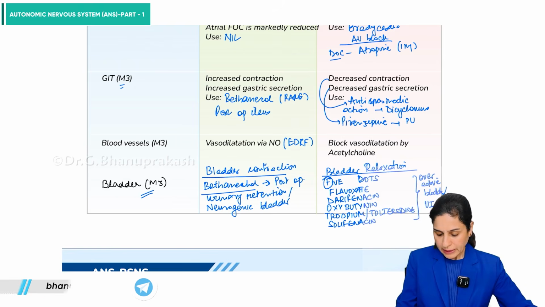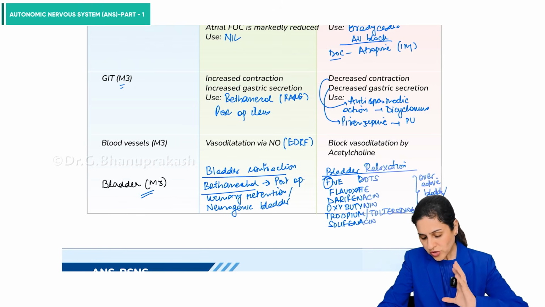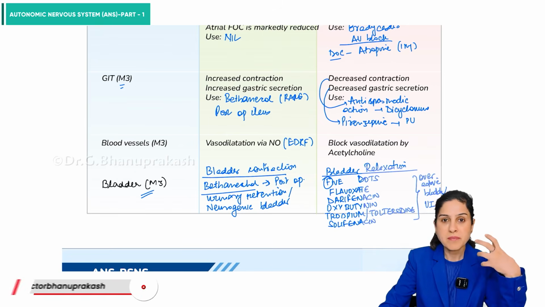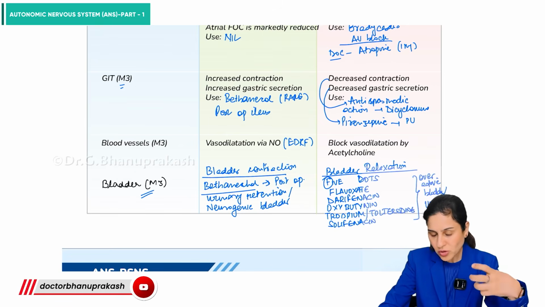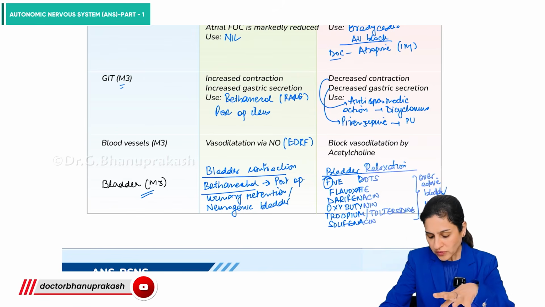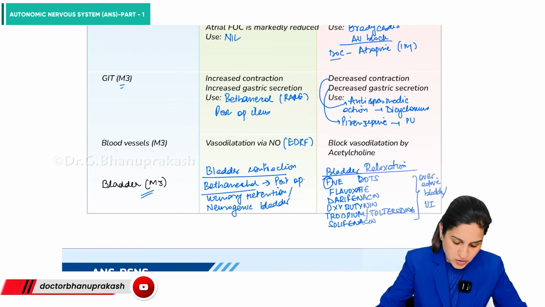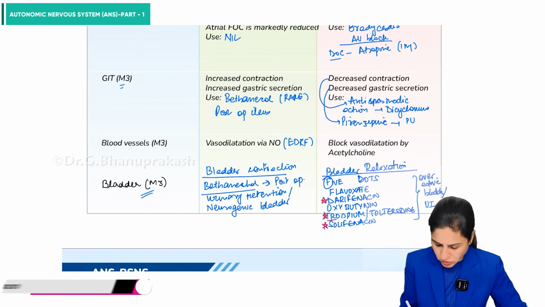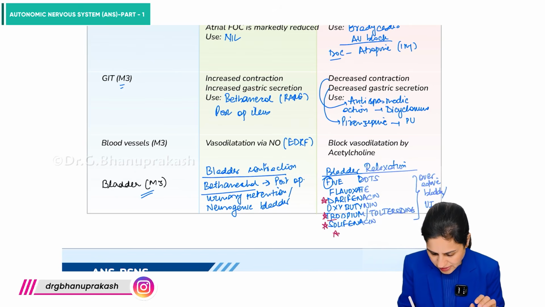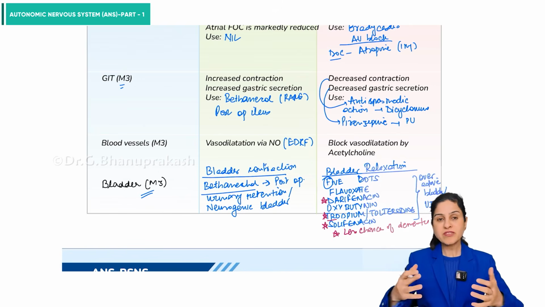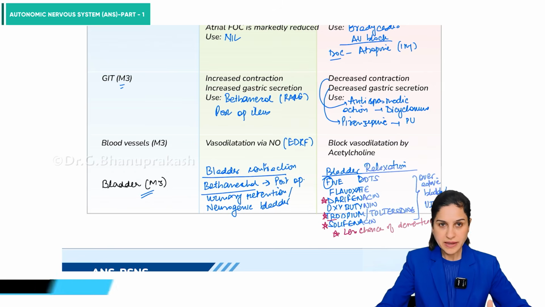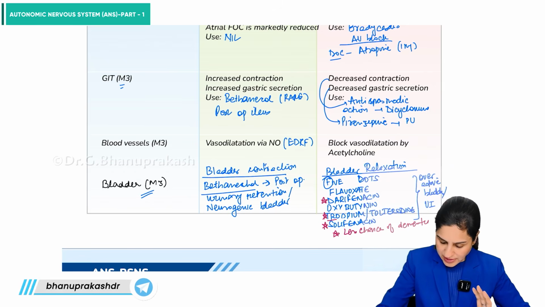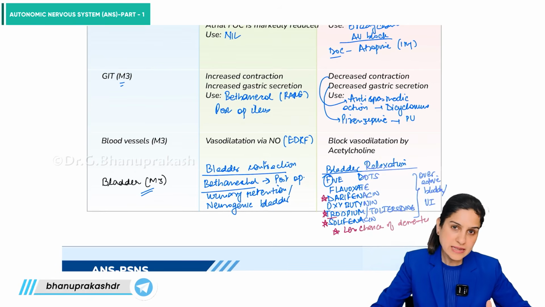Right? Now, important things are, they ask you that most of these drugs can also lead to some memory deficits or dementia, because they can also block the M1 receptors in the brain. So which of these drugs are safer in that regard? Darifenacin, solifenacin, and trospium. So they are safer in this regard. They have less chances of dementia. So they are preferred. And overall, currently we prefer mirabegron for overactive bladder because it has less of these side effects. Otherwise, out of these, we prefer darifenacin, solifenacin, and trospium.